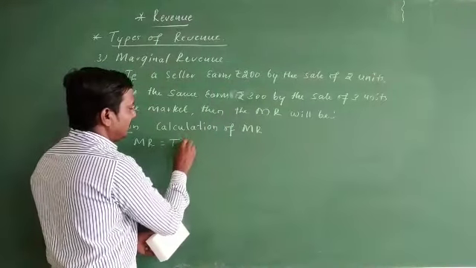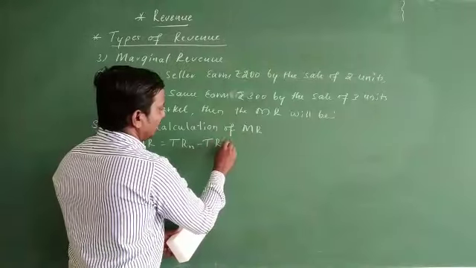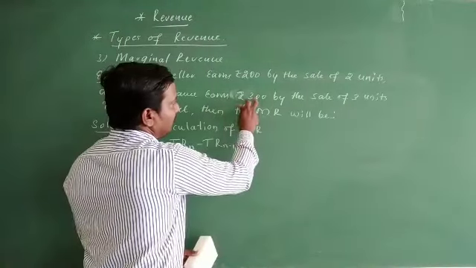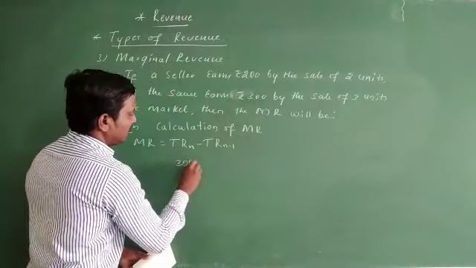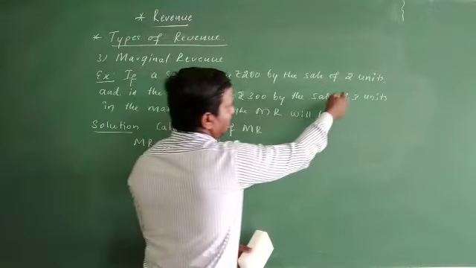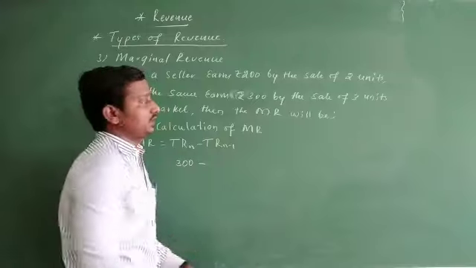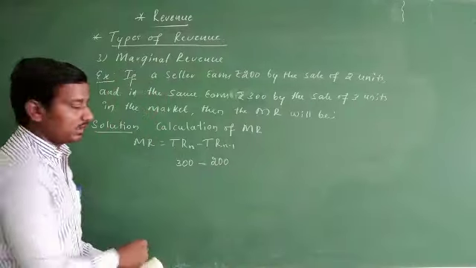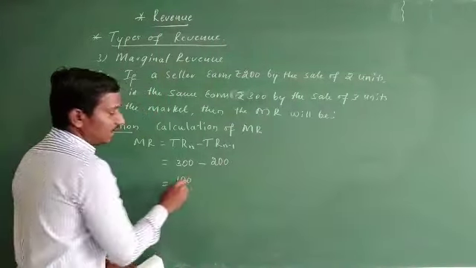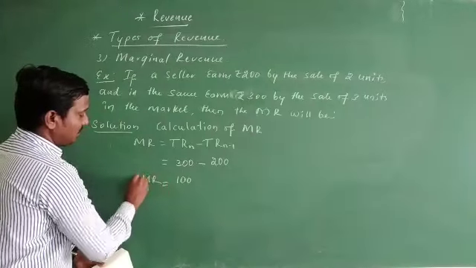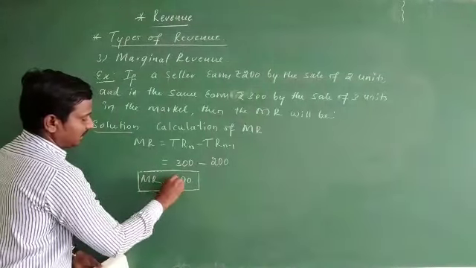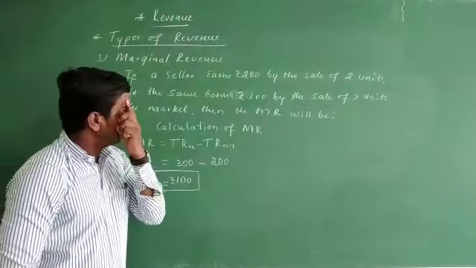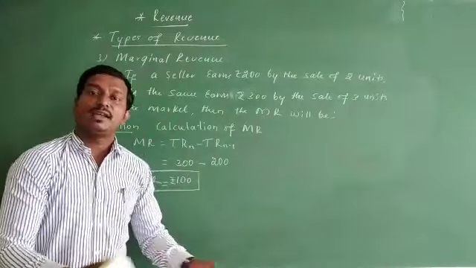Firstly, if I apply TR n minus TR n minus 1, you have to find what is the total revenue of the nth unit. So total revenue of the nth unit means here 300 rupees. 300 minus TR n minus 1, so that is the nth unit and this becomes the n minus 1 unit. So 200 will be the value of TR n minus 1. What is the answer now? 100 is the marginal revenue. MR is going to be 100. However, this is the additional amount of revenue earned by the seller by selling an additional unit of a commodity.